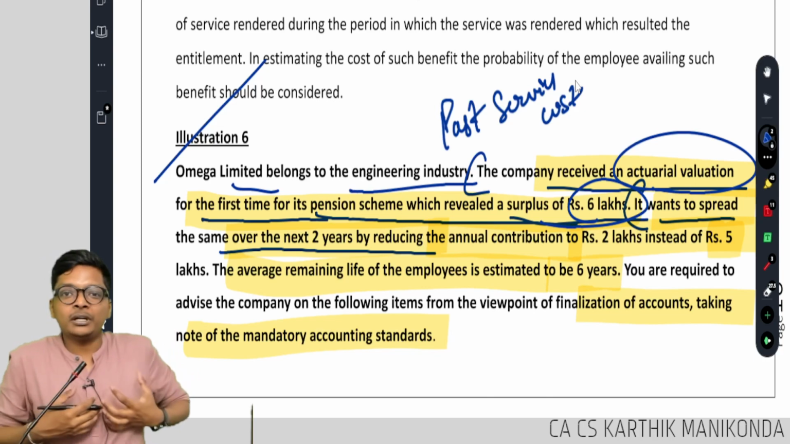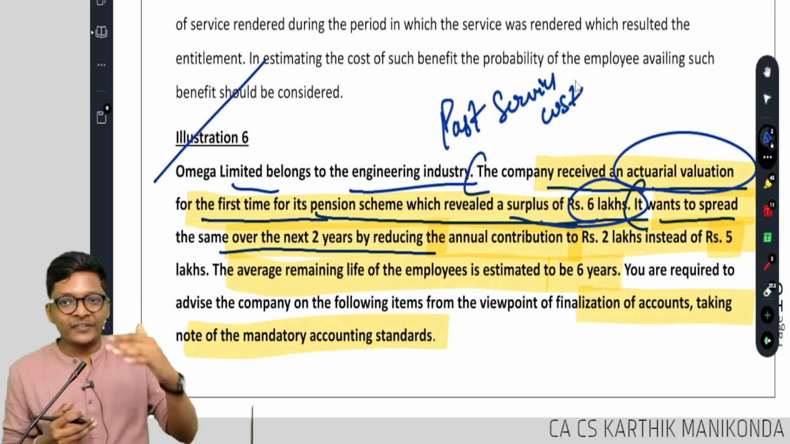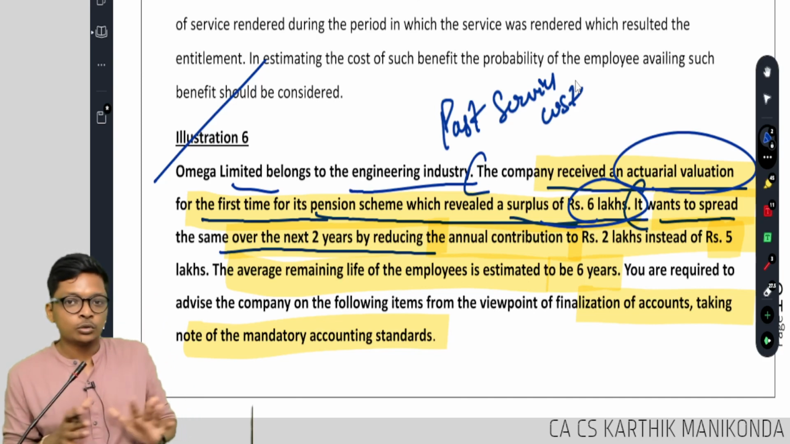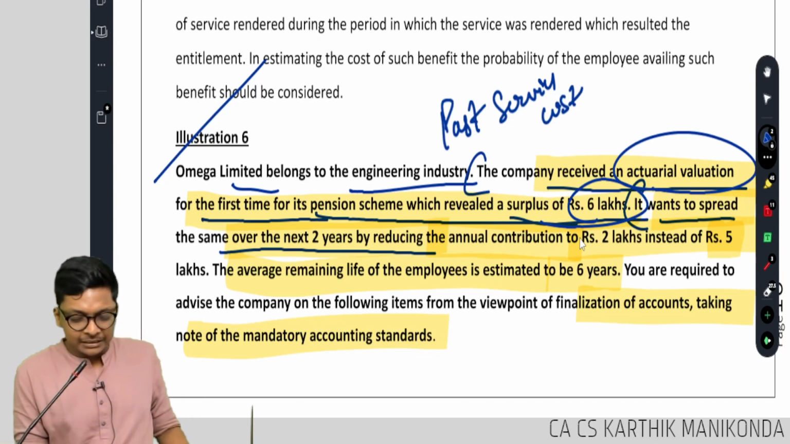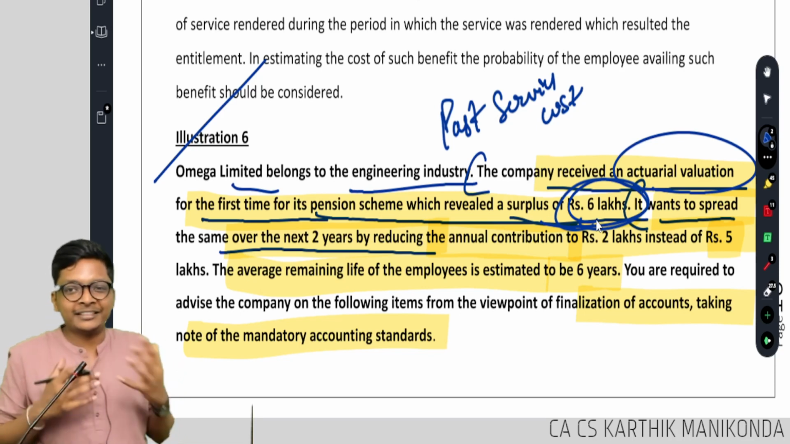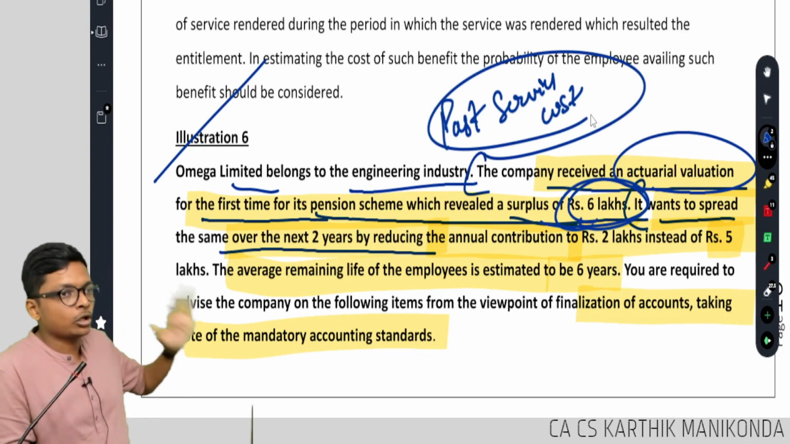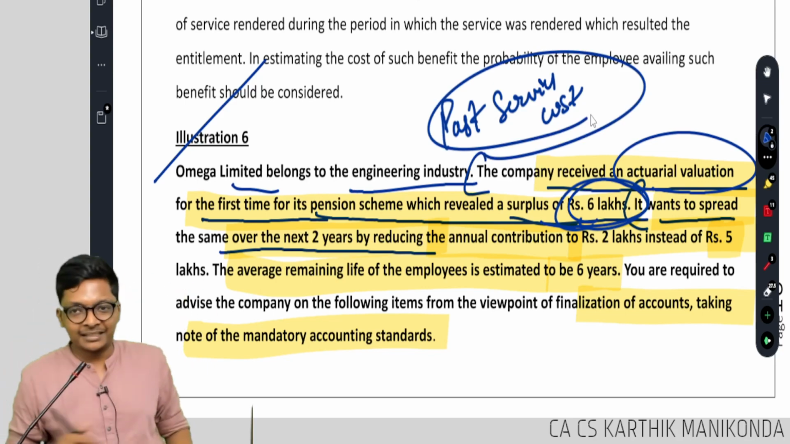Imagine provision on debtors, 10% becomes 20%. Can I tell I will do 5 this year, next year 5? No. Are you getting it, guys? So this full 6 lakhs should be accounted in the same year, or in other words, amortization is allowed only for past service cost. Are you getting it, guys?